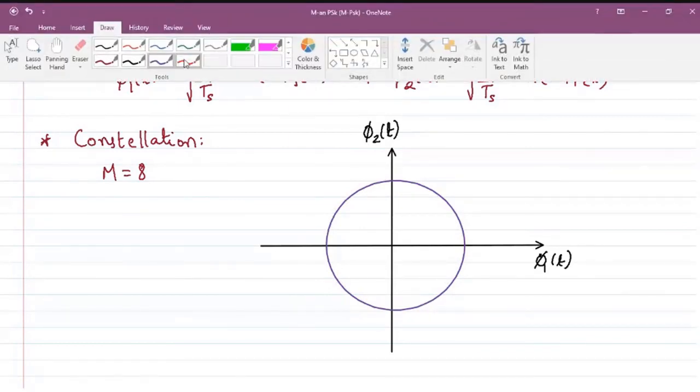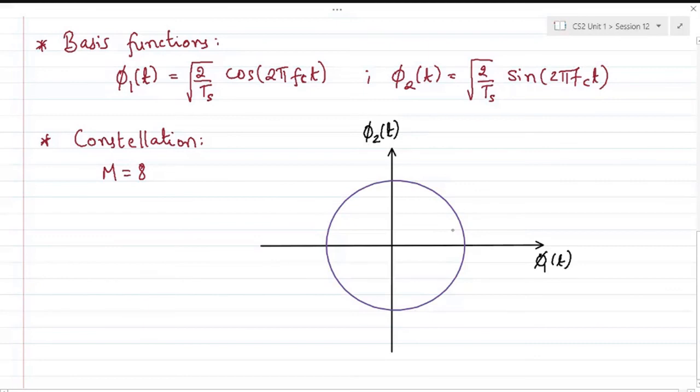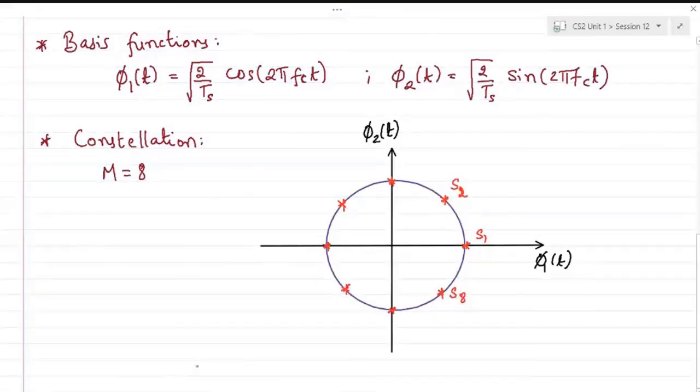Say if I say this is 1, 2, 3, 4, 5, 6, 7, and 8. If I call this S1, probably this will be S2, and so on up to S8. Okay, and what is the radius of this circle?